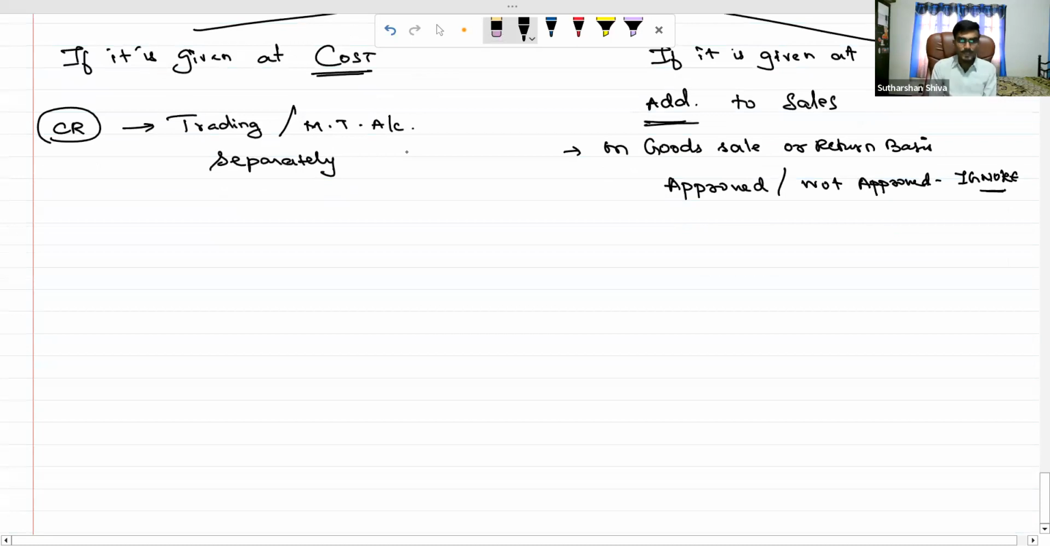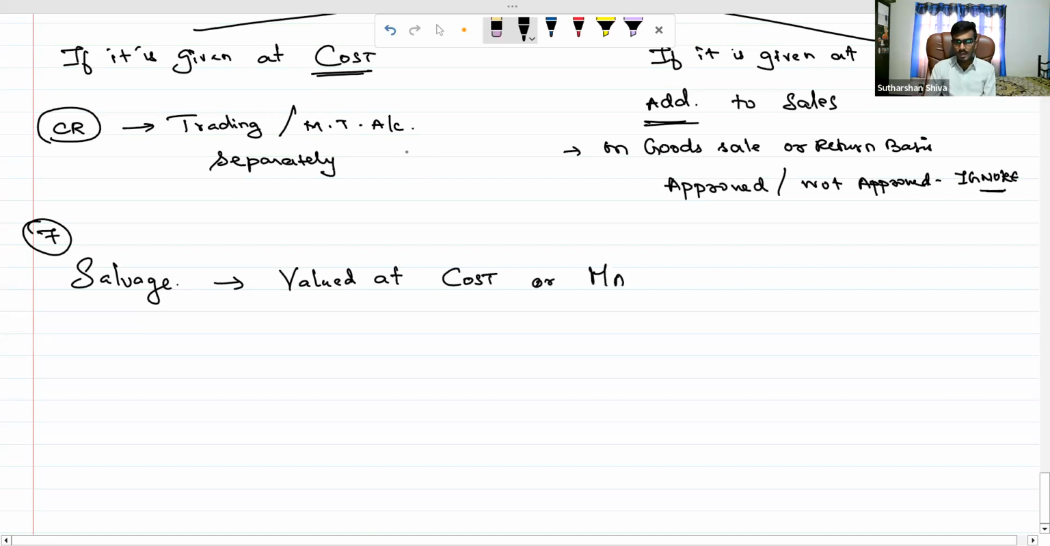Then the seventh one is based on salvage. What is salvage? Salvage should be valued at, make this important, valued at cost or market value. Market value is also called net realizable value, NRV. Net realizable value means net saleable value.